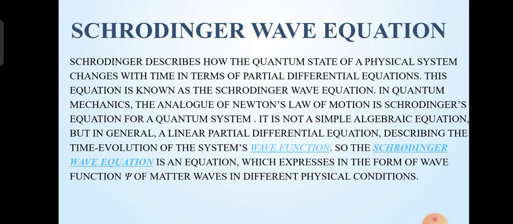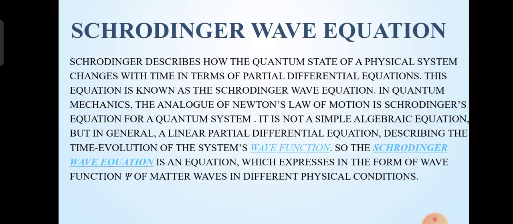Schrödinger wave equation. Schrödinger described how the quantum state of a physical system changes with time in terms of partial differential equations. This equation is known as the Schrödinger wave equation. In quantum mechanics, the analog of Newton's law of motion is Schrödinger's equation for a quantum system. It is not a simple algebraic equation, but in general a linear partial differential equation describing the time evolution of the system, that is the wave function.